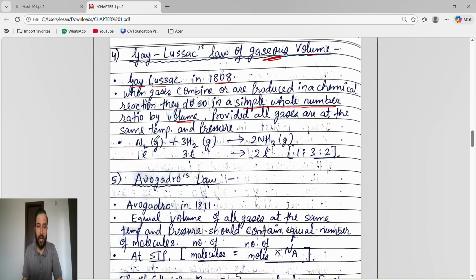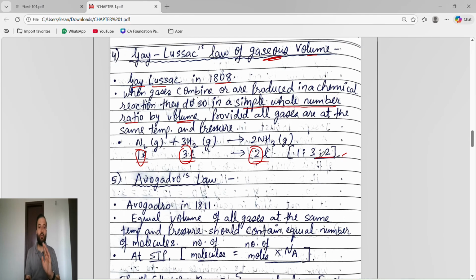Let's see, N2 is a gas plus 3H2 is a gas, we'll get 2NH3 is a gas. So suppose we have a volume of 1 liter of N2, a volume of 3 liter of H2, and we are getting a volume of 2 liter of NH3. So what? They are in a simple whole number ratio by volume, 1 is to 3 is to 2. If it is present in fraction form or decimal form, it won't satisfy this.